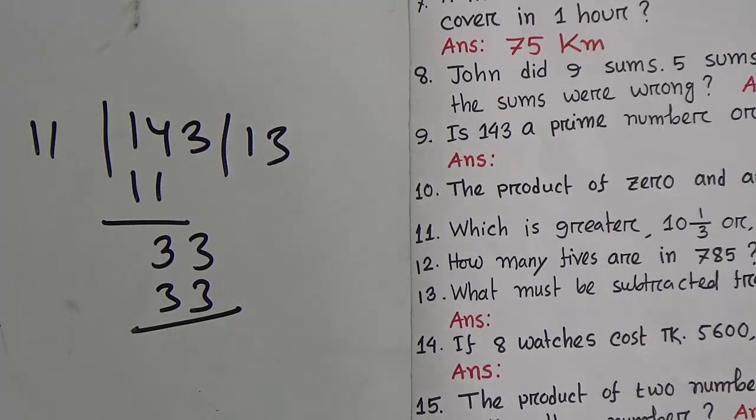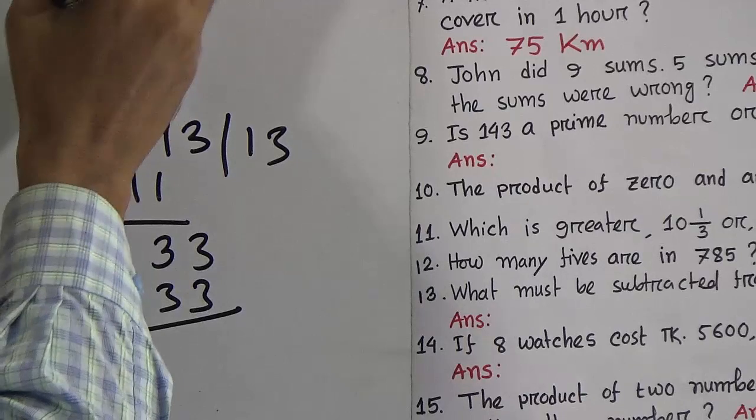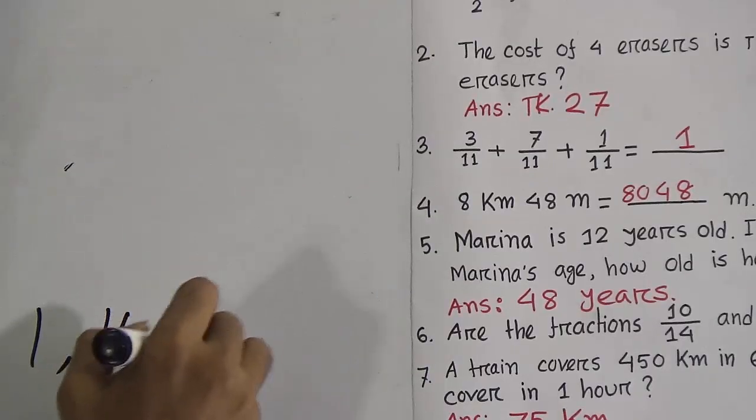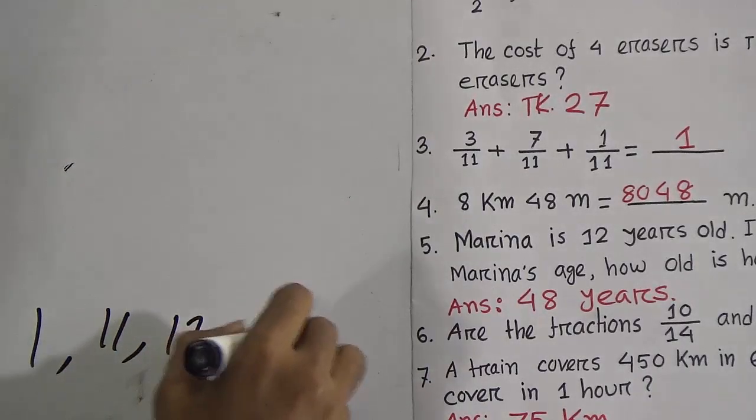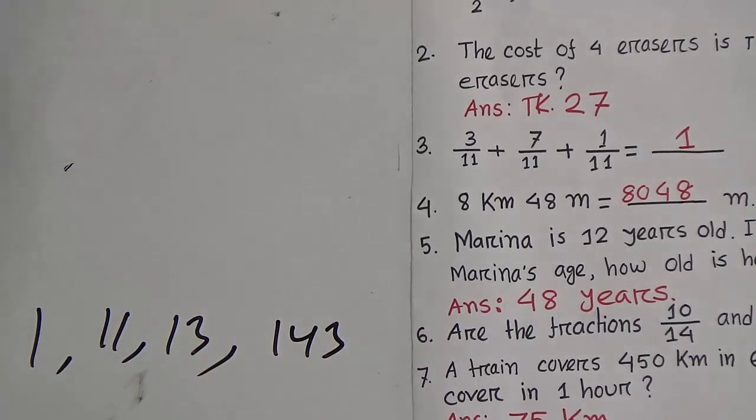So how many factors does 143 have? Look, 1, then 11, then 13, then what? 143. That means here more than 2 factors. That means 143 has more than 2 factors.